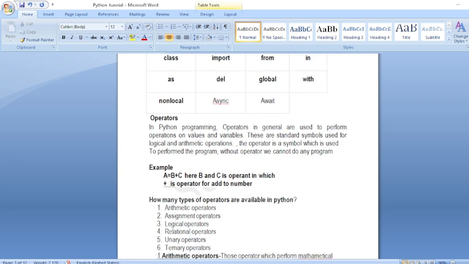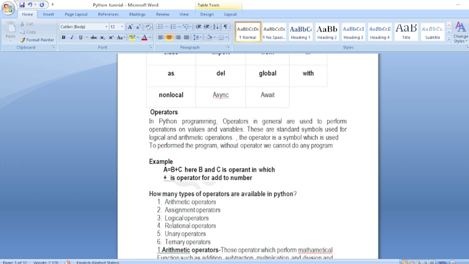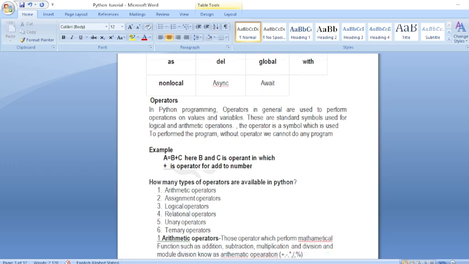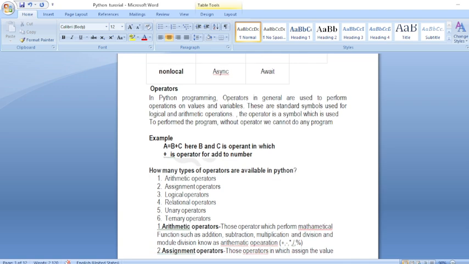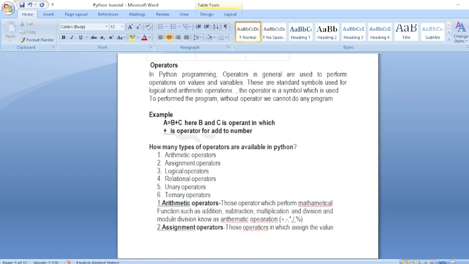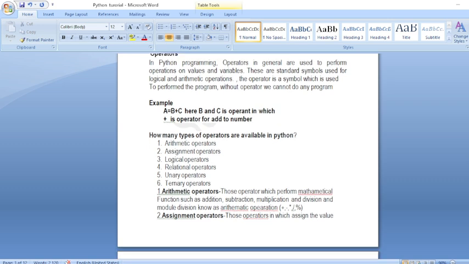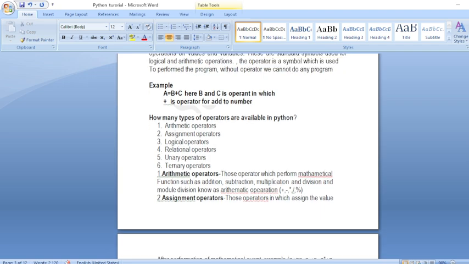The operator is generally used to perform operations on the values of variables. तो वैल्यू ऑफ वेरिएबल ऑपरेशन करने के लिए कोई सिंबल यूज है, वही सिंबल को ऑपरेटर बोलते हैं. Here a = b + c, plus is the operator, and b and c are operands. Without a symbol we cannot perform any operation of a program. There are different types of operators.